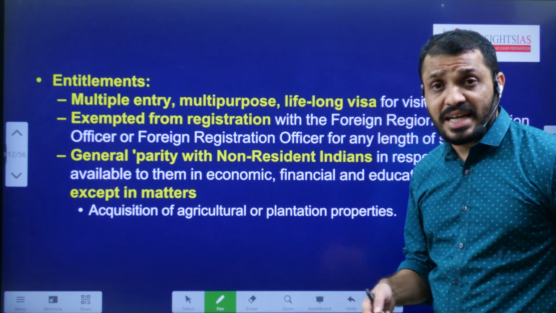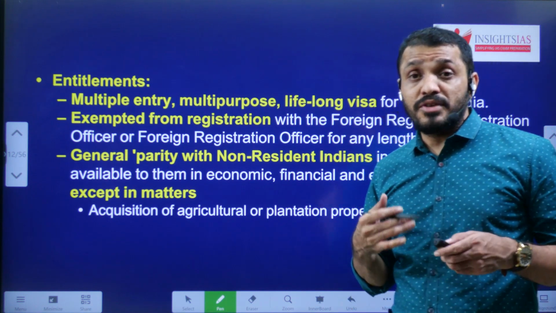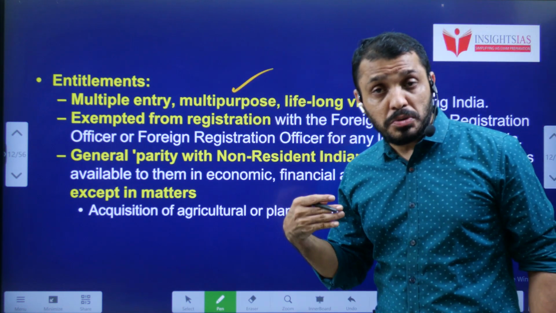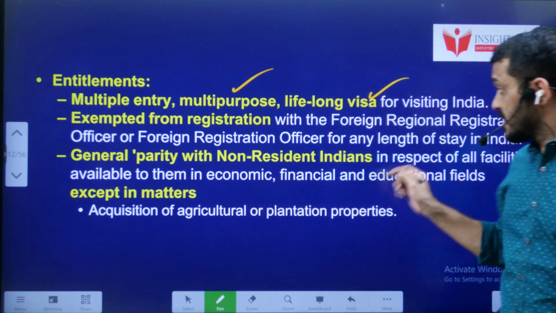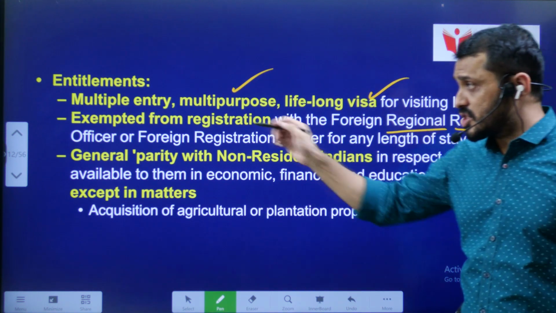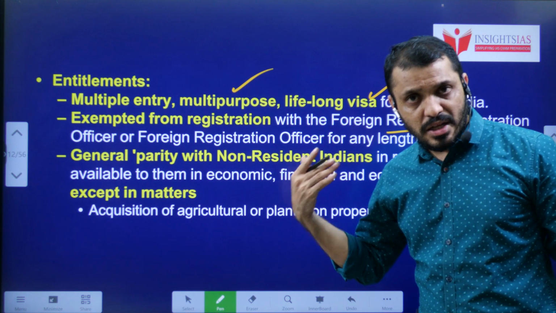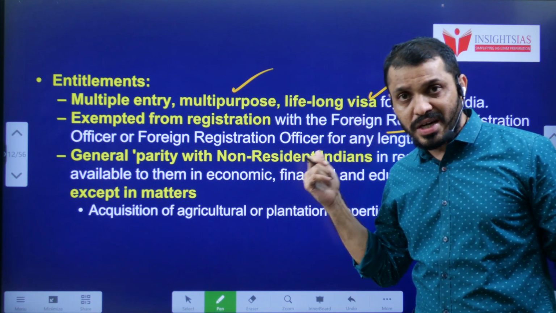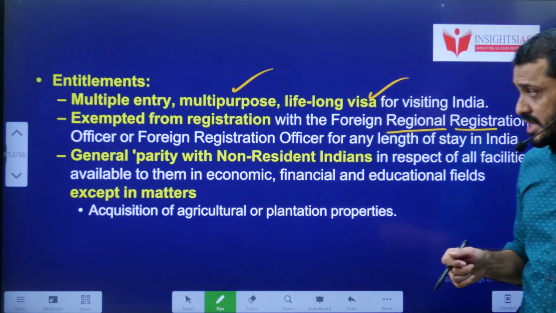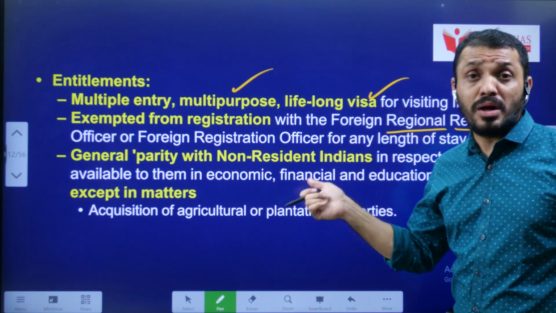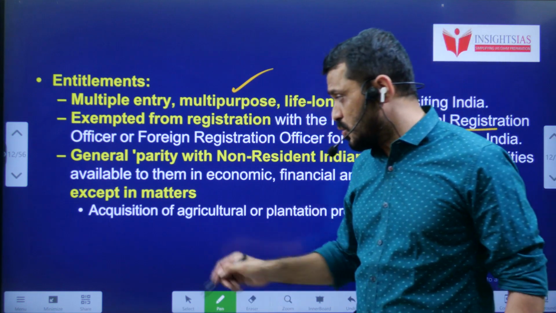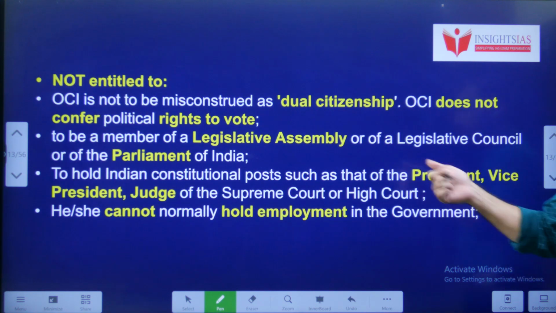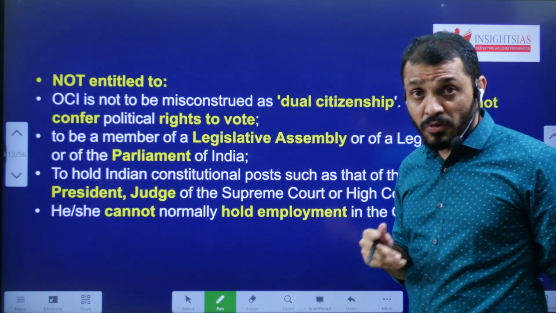What are the entitlements? Like I said earlier, the entitlements are visa-free multiple entries, a lifelong visa, and they don't need to register themselves very frequently with the Foreigners Regional Registration Officer. Otherwise, any foreigner, after they come to India, has to register in this office. It is not required for the OCI as well as NRIs. So they will enjoy all the facilities similar to NRIs except in two categories: acquisition of agriculture as well as plantation property.